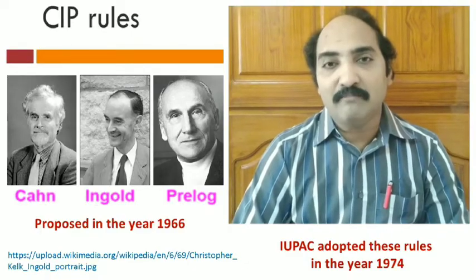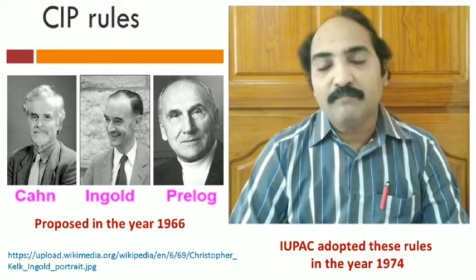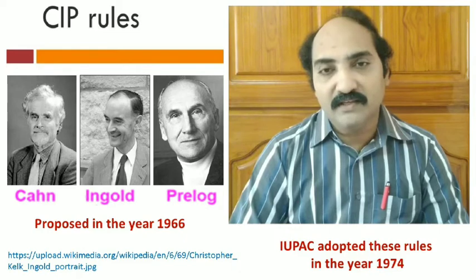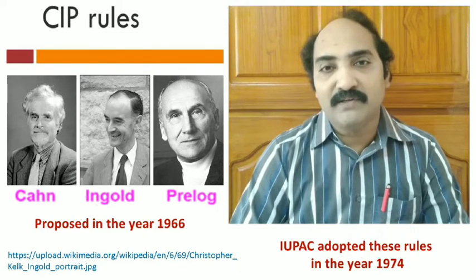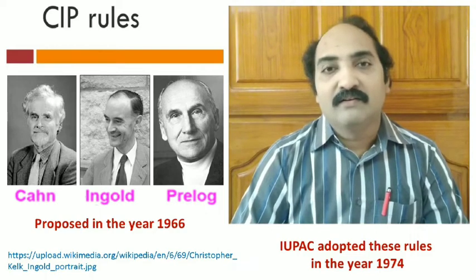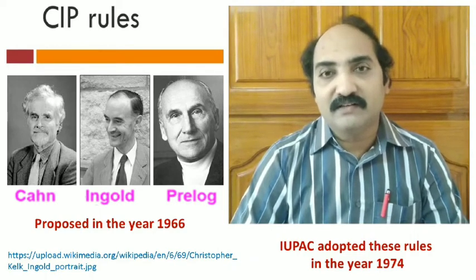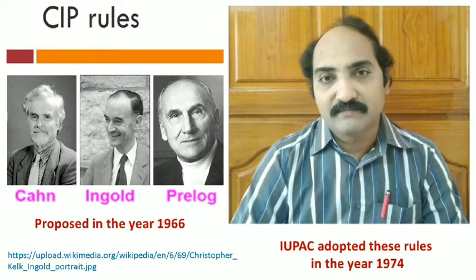To avoid this ambiguity, Cahn, Ingold and Prelog proposed very important rules in the year 1966, popularly known as CIP rules. According to these rules, any stereocenter is given priority numbers.